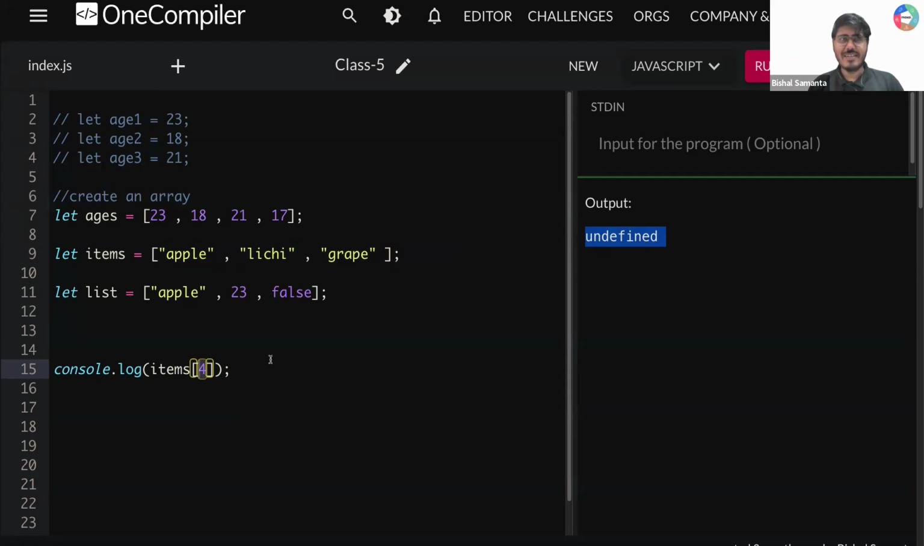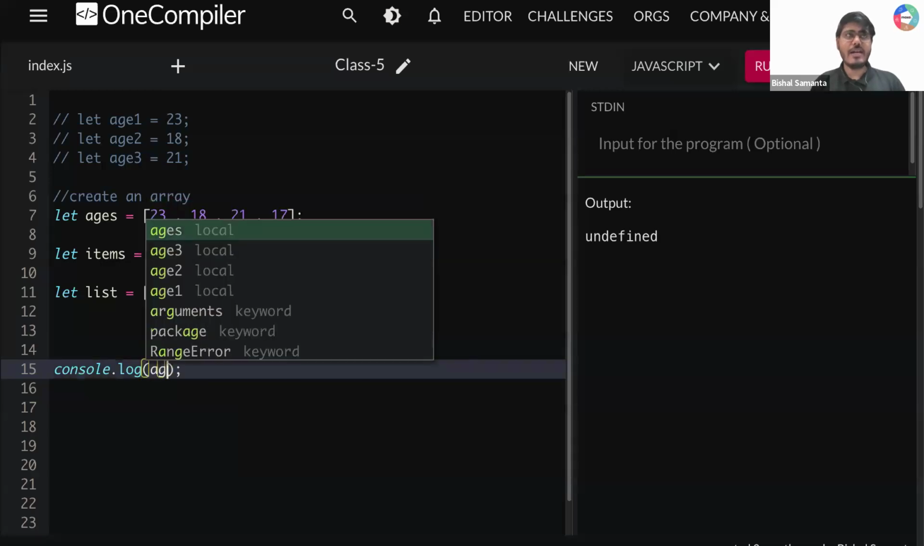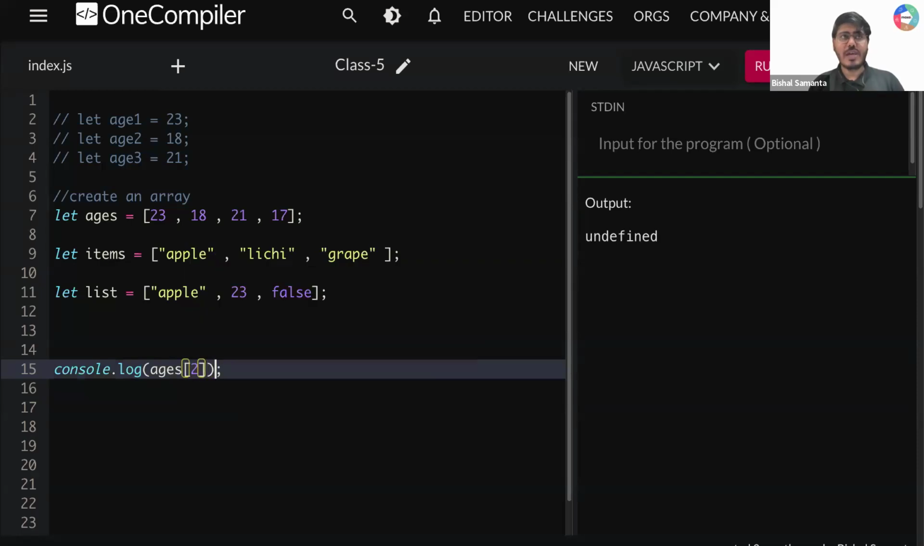Okay, then tell me, guys, what am I supposed to get if I write here ages of 2? Can you tell me which number I'm supposed to get if I write ages of 2? I need everyone's response. Okay, so 0, 1, 2. What is the element present at this index? Okay, Jatinder, please tell me. Will 2 give 18? No. Why? Because indexing starts from 0. So 0, 1, 2. So ages of 2 means you are referring to this particular element, which is 21. Understand, everyone?